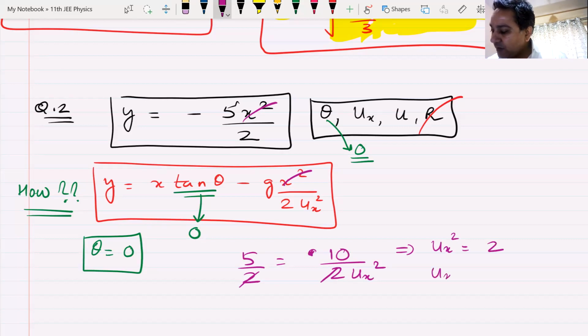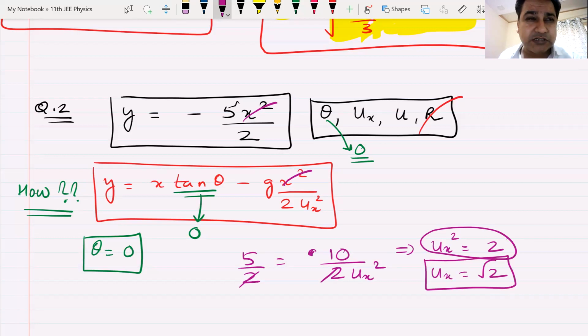That means my ux becomes root 2. I will not take the negative value. Remember, this is a quadratic equation because it is a squared equation. A squared equation is quadratic. A quadratic equation will always give me 2 roots. I am not taking the negative root because u is speed. We're talking about magnitudes. It cannot be negative. So ux is root 2.